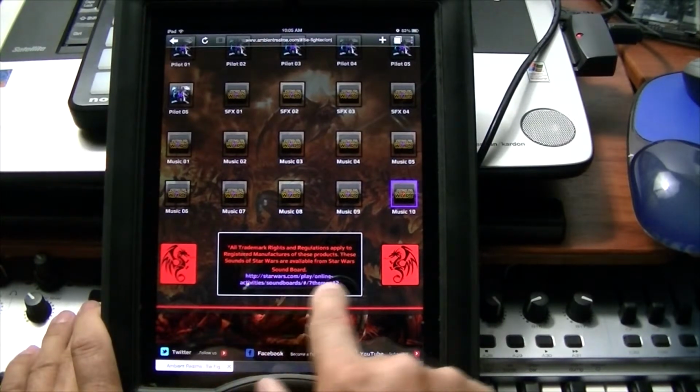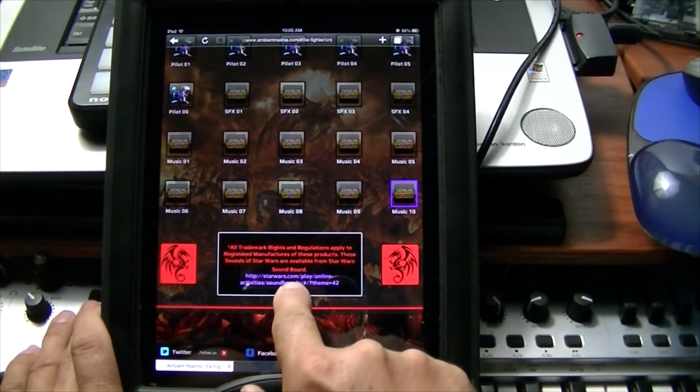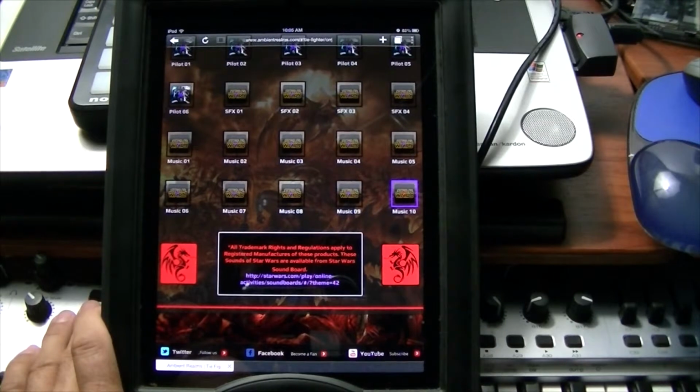And then just bear in mind how I was able to use these sound sets. If you look down here on this link, LucasArts made available the Star Wars link where you could go in and access all their sound sets and email it to yourself as a mix. It has a little mixing program, and it's all royalty free. And that link is on our webpage if you want to do anything custom. The Star Wars sound sets are not for sale at all, just online for free streaming.